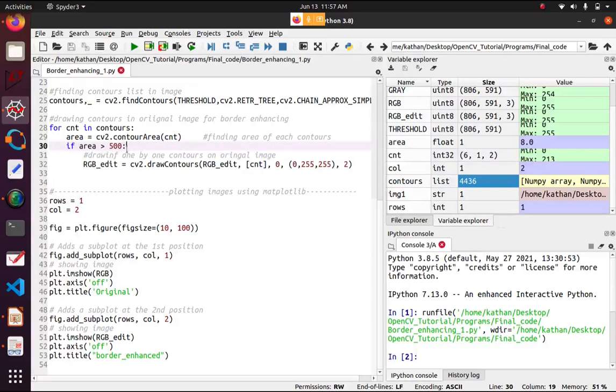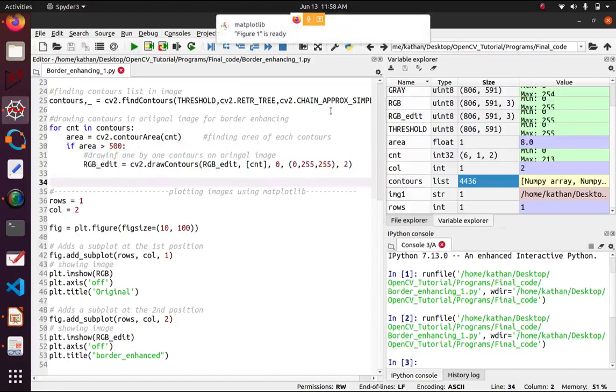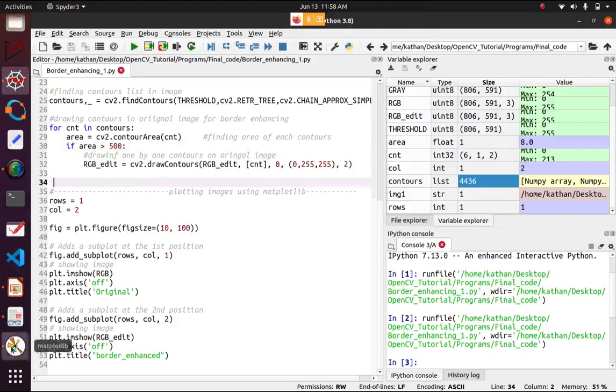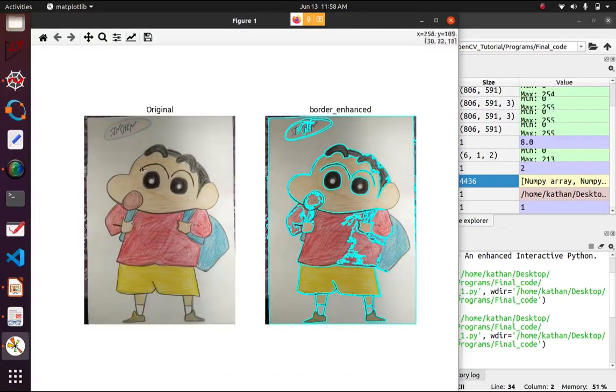You can set any value you want. There is no rule behind it; it is based on your application. So only the contours whose area is greater than 50, I want to present on my original image. If I run this code, I only get these contours with area greater than 50.